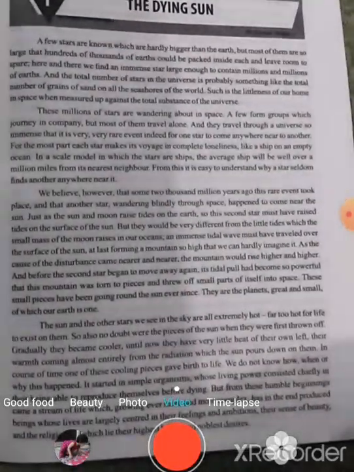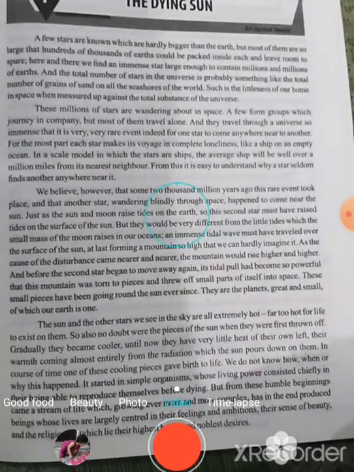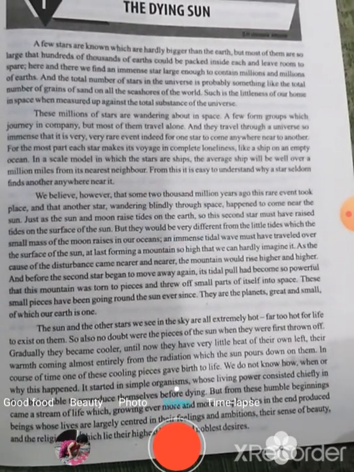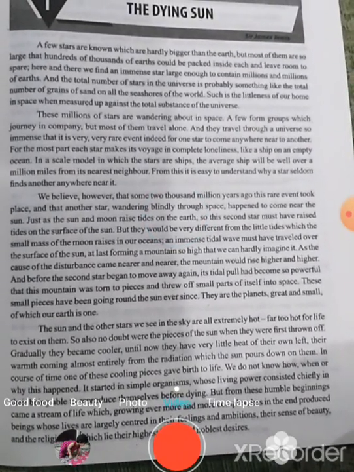So he says that one star wandering blindly through space happened to come near the sun. The sun is also a star. So one star came near the sun, which is also a star.